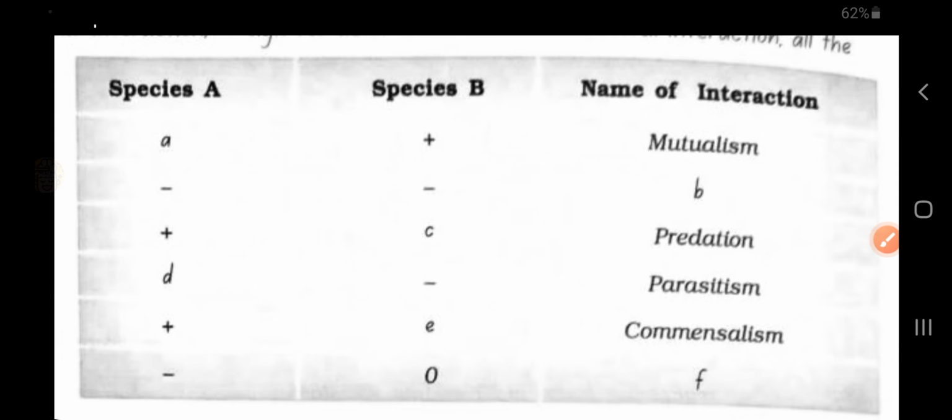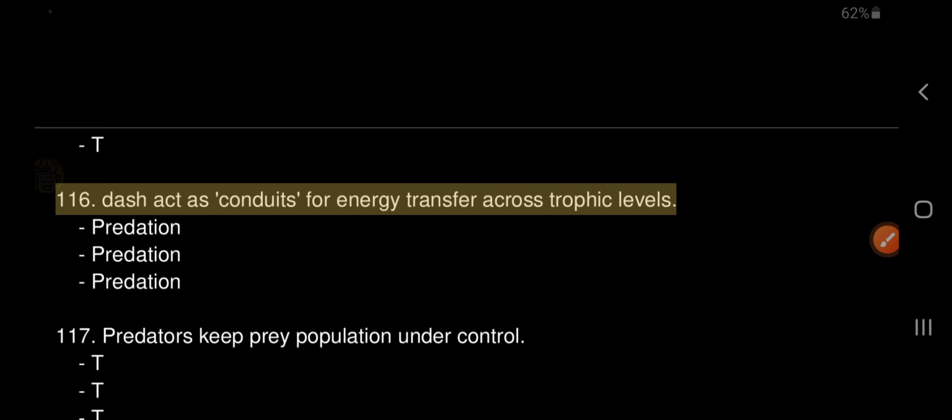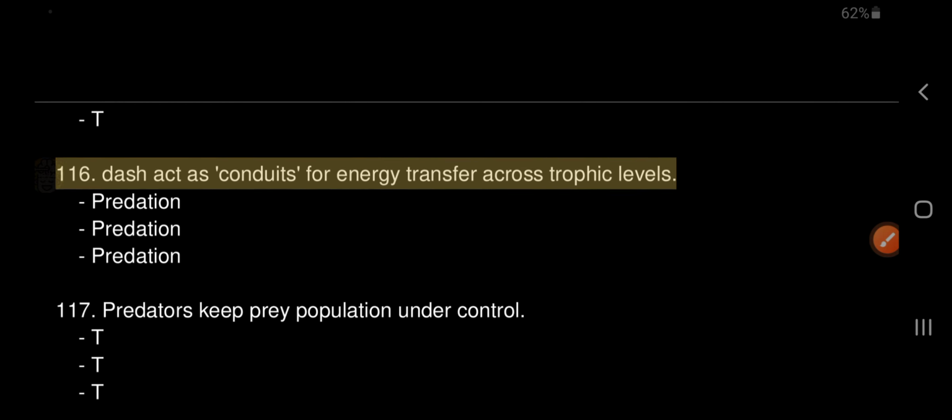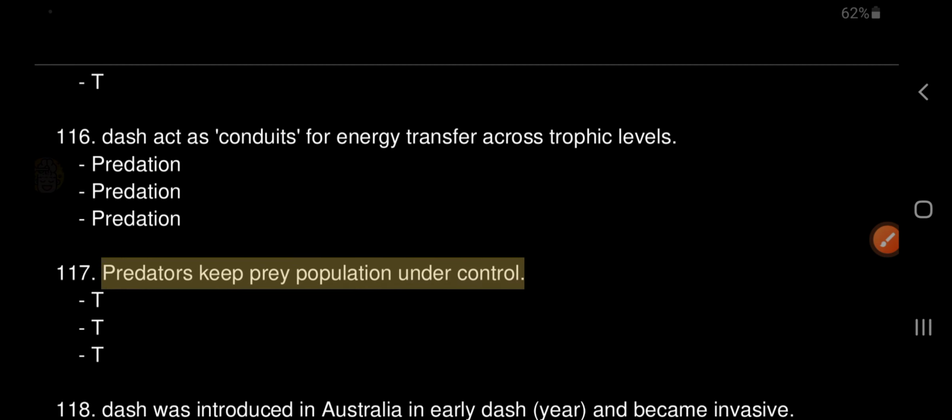115. Sparrow eating a seed is a predator. T. 116. Dash act as conduits for energy transfer across trophic levels. Predation. 117. Predators keep prey population under control. T.